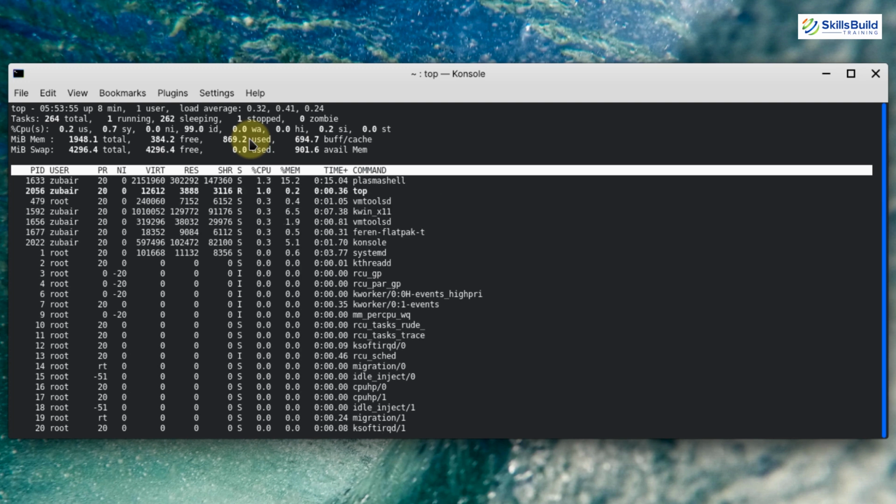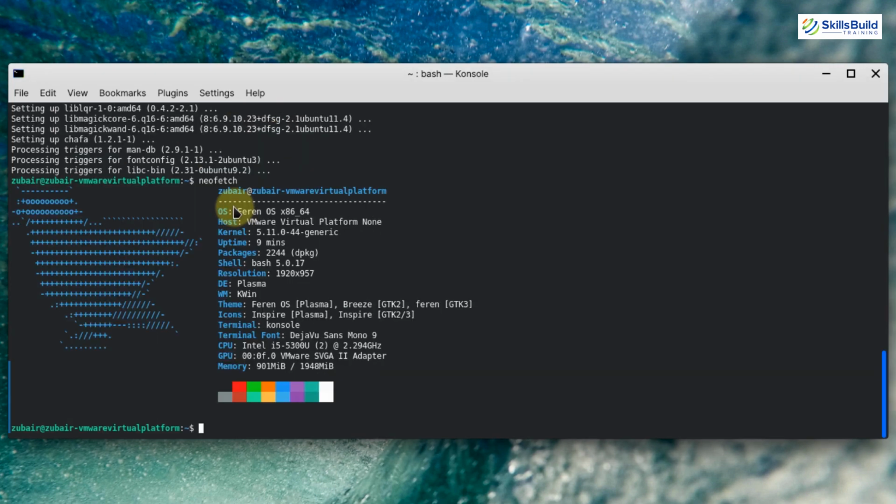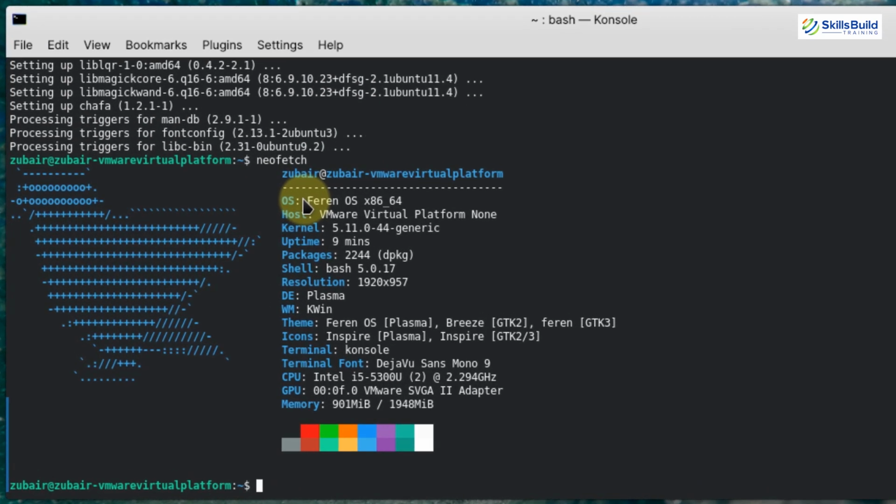Now let's see some of the system information. Well, obviously we are using Feren OS in terms of operating system. Then in terms of its kernel, we are using the 5.11 generic version, which is good news. Then in terms of shell, we are using version 5.0.17 of bash. Then we have all the information about themes, terminal font. Then we have all the information about CPU, GPU, and memory.